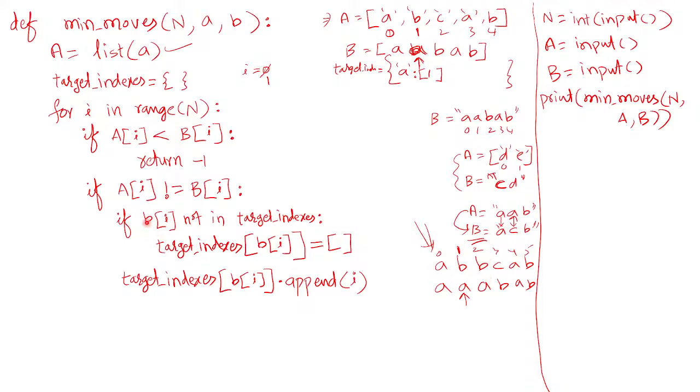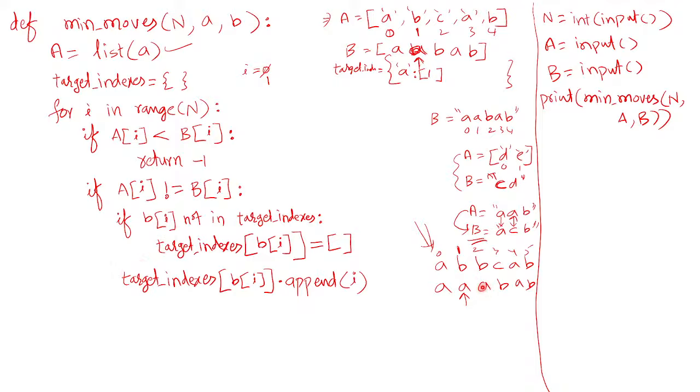Now check out here. If b of I, that is b of 2, which is a, not in target indexes? Already it is there. That means we already encountered this letter a which is to be replaced, and we identified one index. So it won't execute this if condition, it is false.